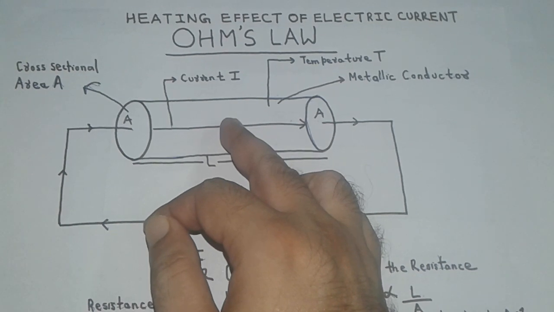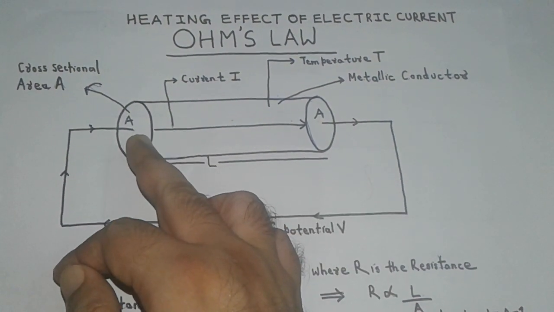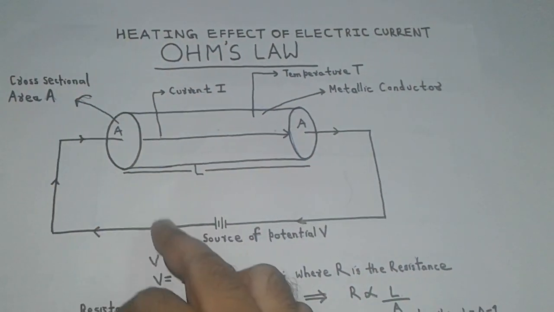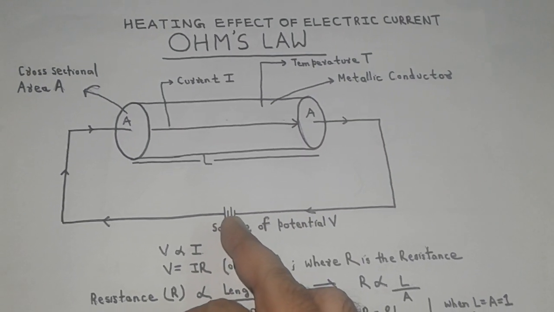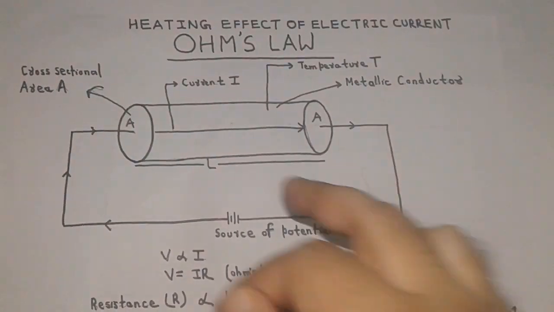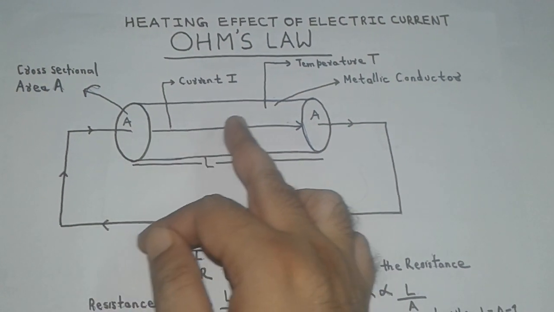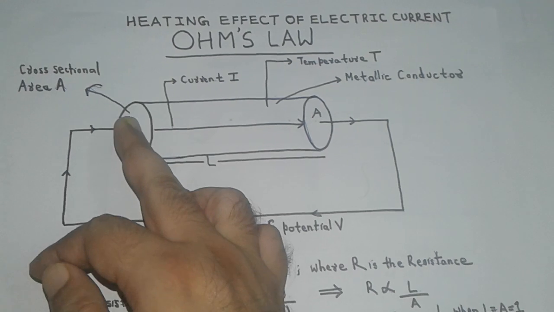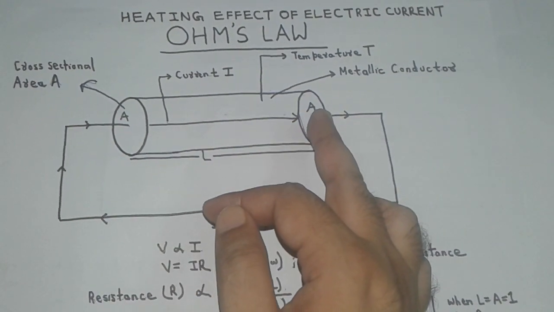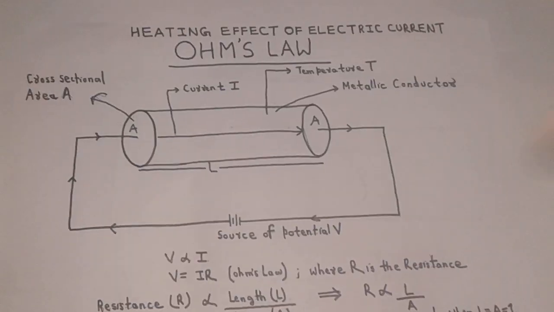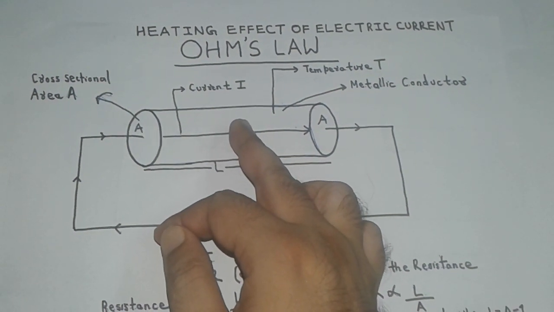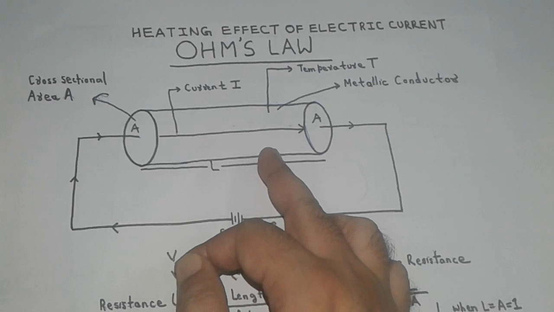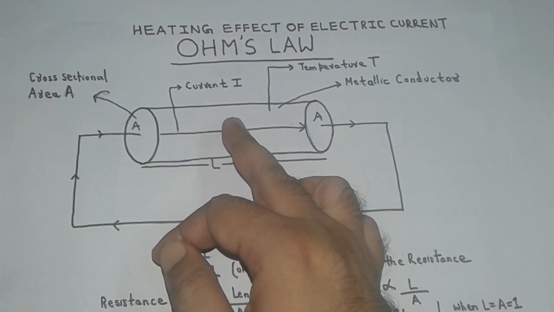Let us consider a metallic conductor of length L and cross-sectional area A which is maintained at temperature T. Let this metallic conductor be connected to a source of potential V. According to Ohm's law, the magnitude of electric current I flowing in the metallic conductor is directly proportional to the potential difference between its ends, provided that the other physical conditions like the temperature of the metallic conductor, its physical dimensions, and the material of the metallic conductor are kept constant.